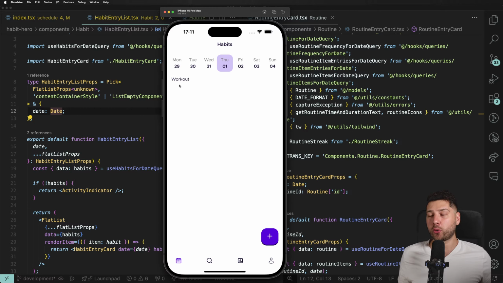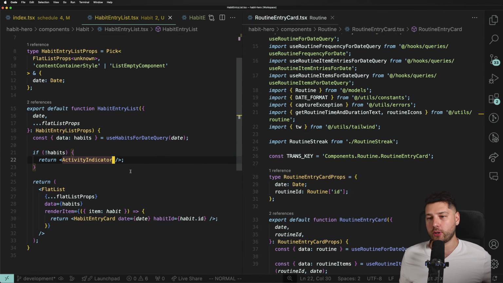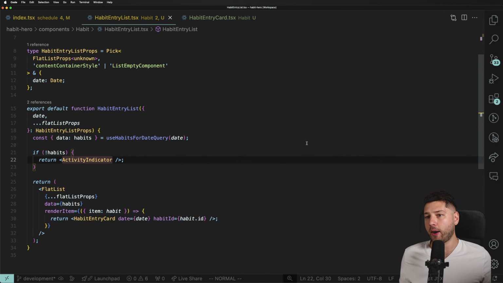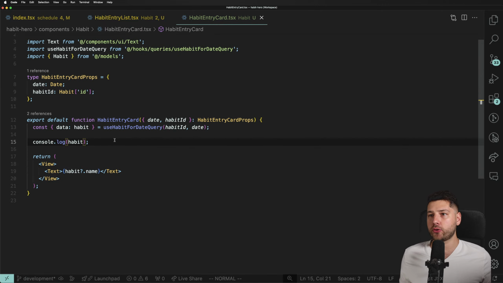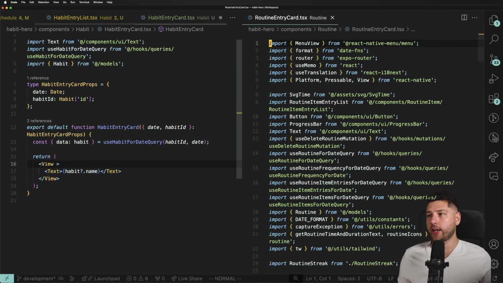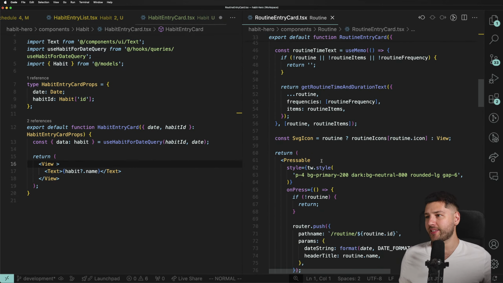Great. So now we have the workout over here. We have our actual UI. Perfect. So now we can actually build stuff with it. We can close the routine entry card for now and go back here to habit entry card. Remove this console log, and then we can actually style this. So what styles do we want to put? Actually, I should have kept the routine entry card because I want to see the styles that I put. Let me just copy all of these styles.